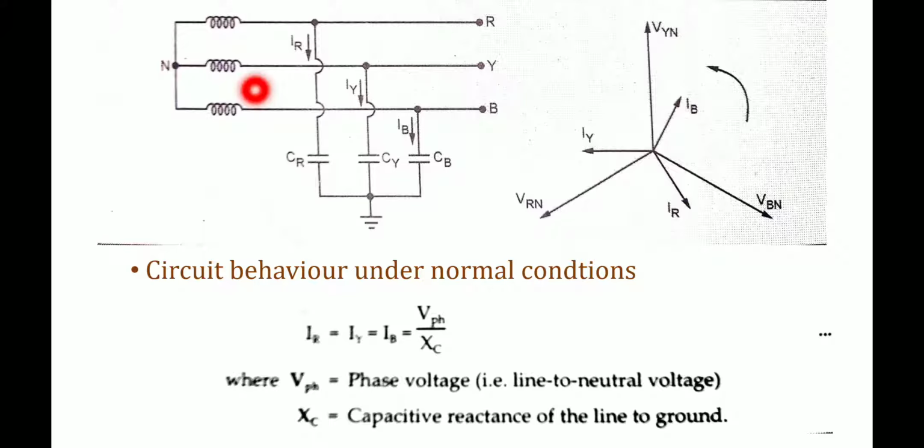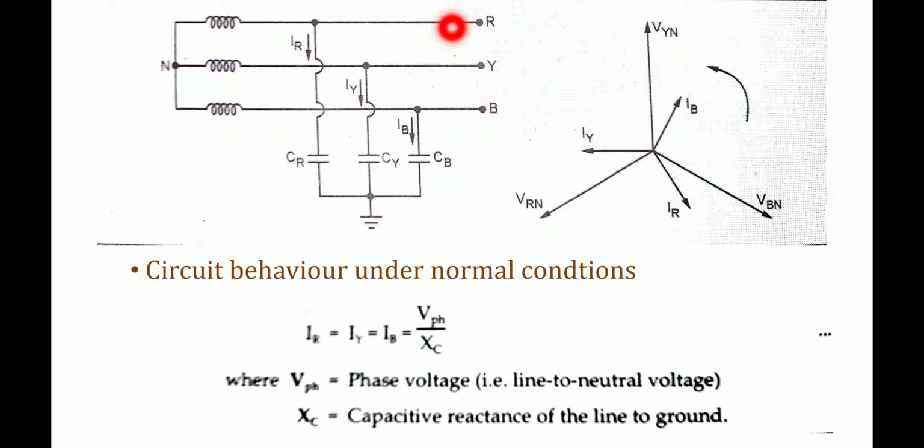Okay, see here. First, basically, what I am going to assume here is that the line conductors are perfectly transposed. So what is the transposition of the transmission lines? Transposed lines means nothing but the periodic swapping of conductors on the transmission line itself.